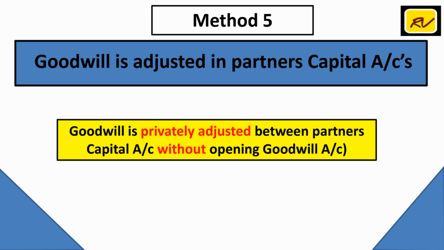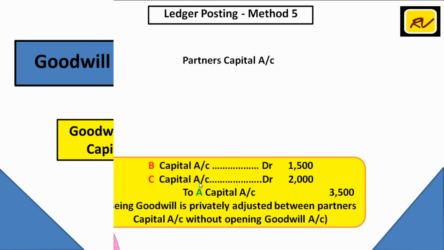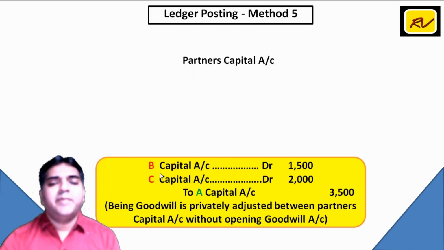When goodwill is adjusted in partners capital account, as I said, B से लेना है 1,500, so B account debit 1,500. C से लेना है 2,000, so C's capital account debit 2,000, and this amount is to be paid to A. So to A's capital account 3,500. This is the journal entry which will be passed when goodwill is privately adjusted between partners capital account without opening goodwill account.